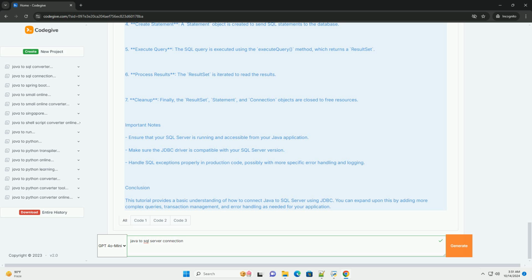Step 2, write Java code to connect to SQL Server. You can use the following code snippet to establish a connection to your SQL Server database and perform some basic operations.